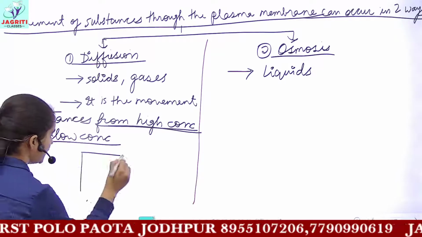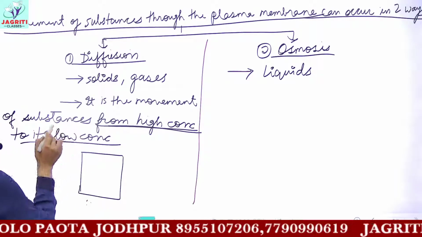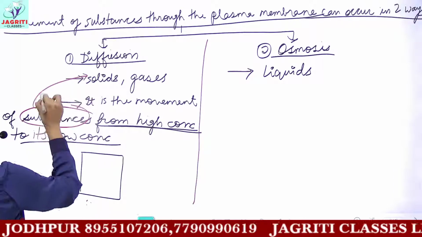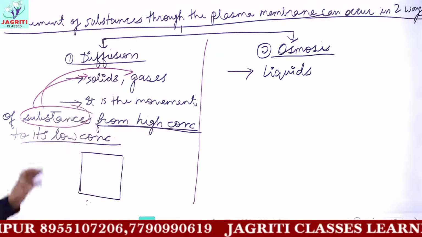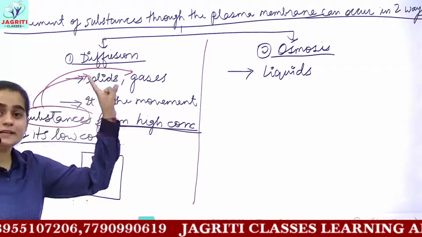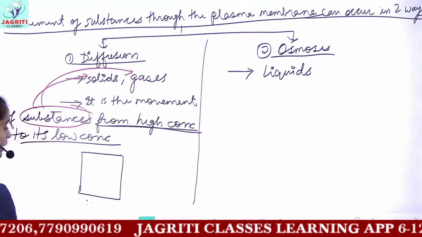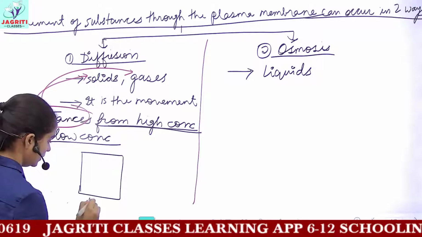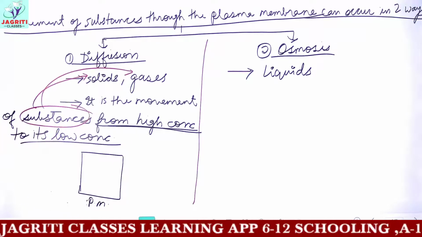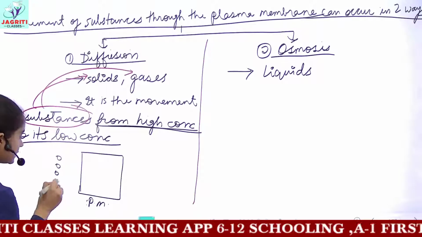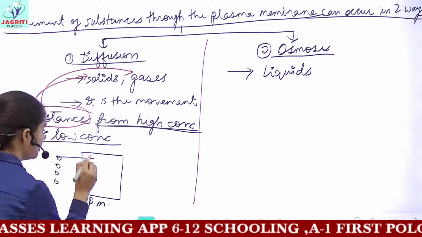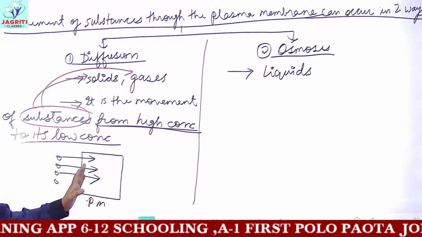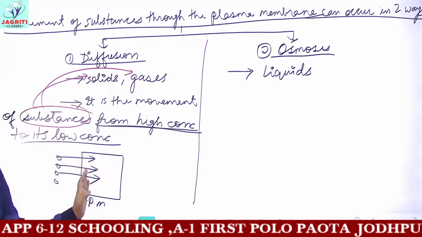Let's suppose we have a cell here. The substances here refer to solids and gases. If you have your cell and its plasma membrane, then the solids and the gases will move through the plasma membrane by the process of diffusion.